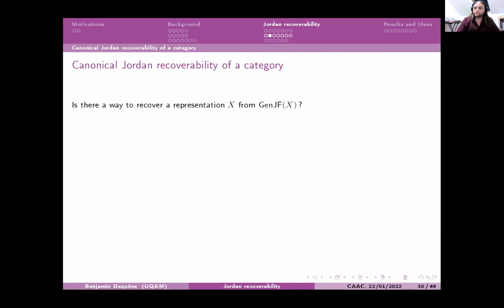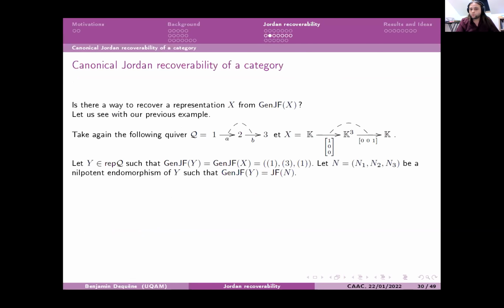And the question you have to ask is: is there a way to recover a representation from a generic Jordan form data? Because I don't explain here, for the moment, how to recover a representation from a generic Jordan form data. So I will go through the same example. We take again the same representation. We know now the generic Jordan form data of this representation.